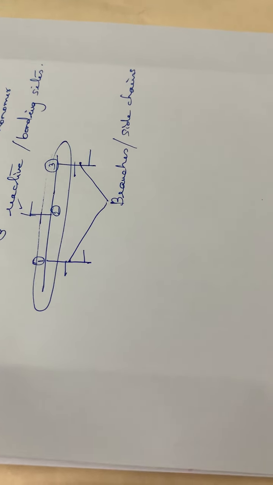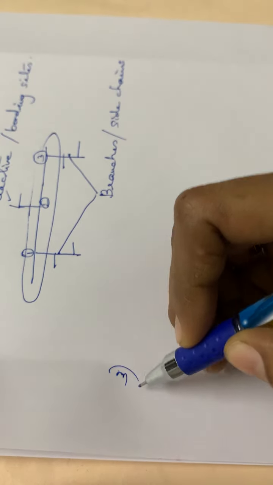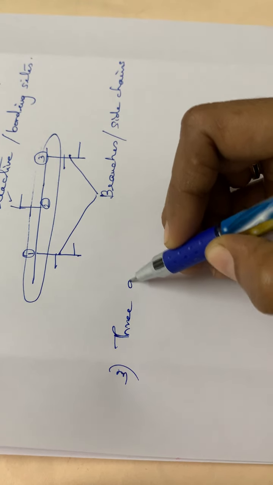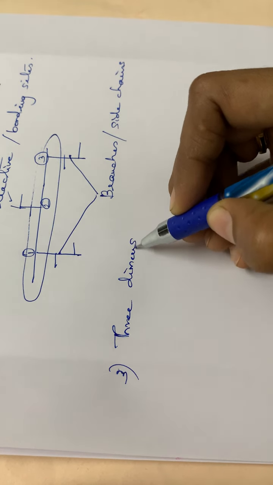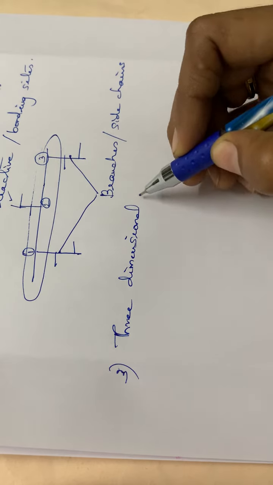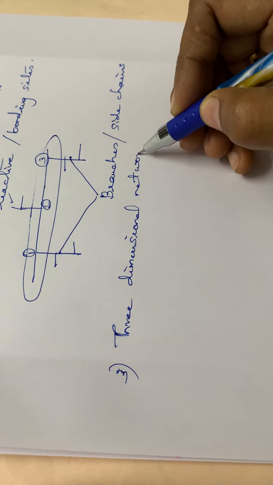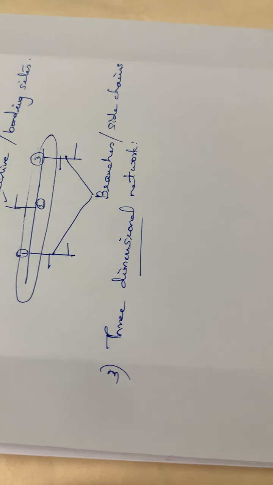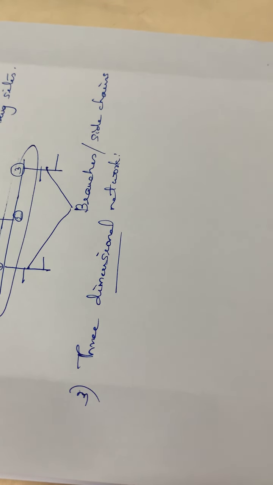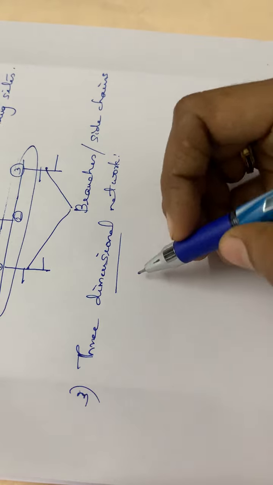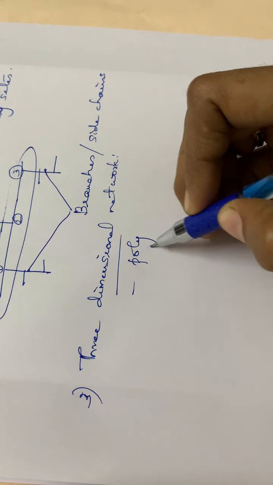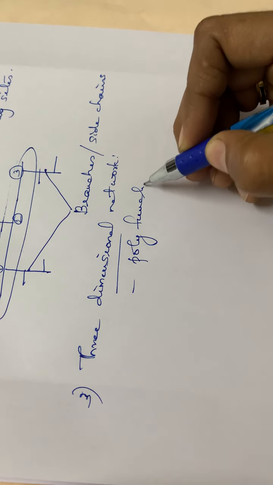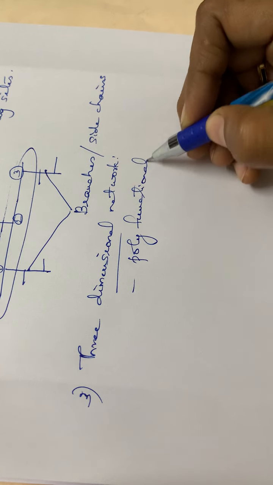Then the next one is the three-dimensional network. In this case, it will have polyfunctional groups, or the reactive sites will be more than 3.